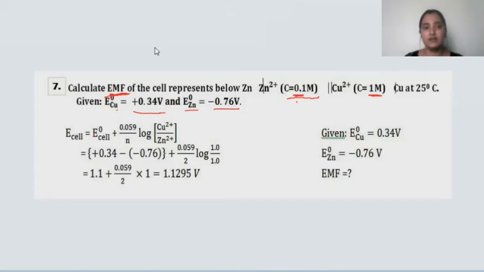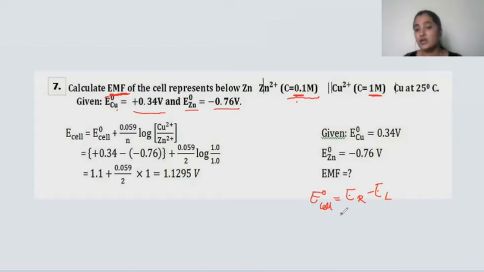First we need to find out E0 cell. And how to find out the E0 cell? E0 cell will be equal to ER minus EL, that is, right electrode potential minus left electrode potential.